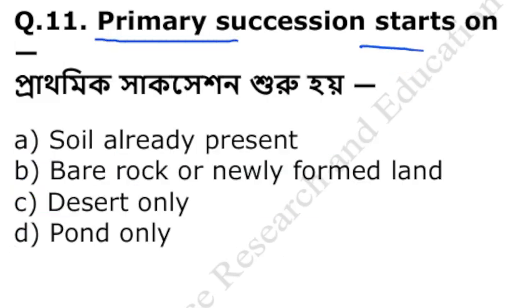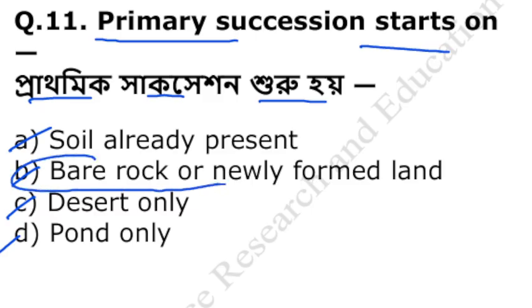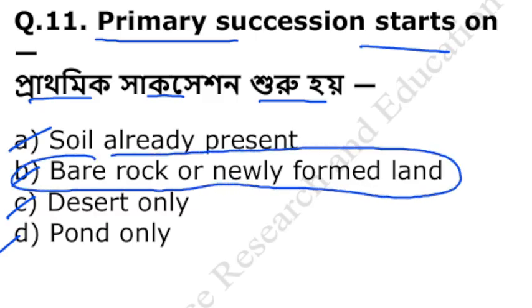Primary succession starts on যে প্রাথমিক যে সাকসেশন সেটা শুরু হয় কোথা থেকে? Soil already present, bare rocks or newly formed lands, desert only, ponds only. The primary succession that starts on bare rocks or newly formed lands, that is initiated by lichen. Lichen that initiates the primary succession on bare rocks.